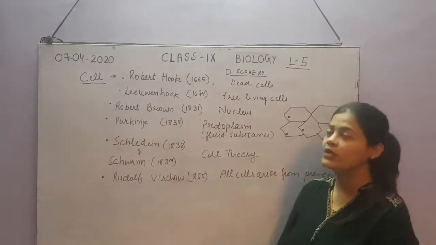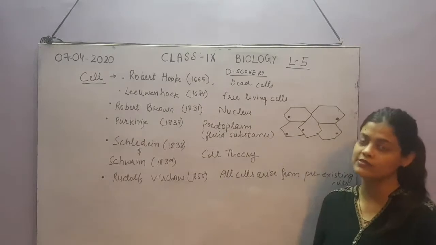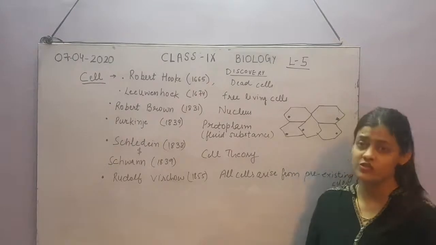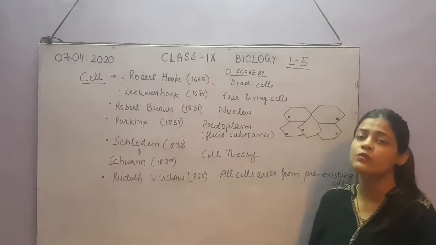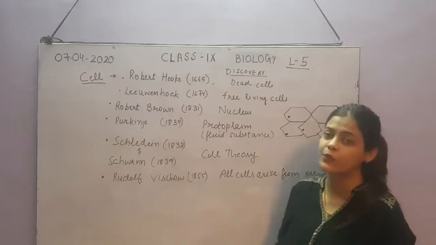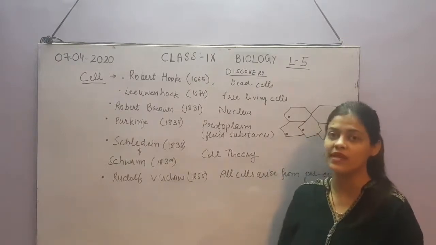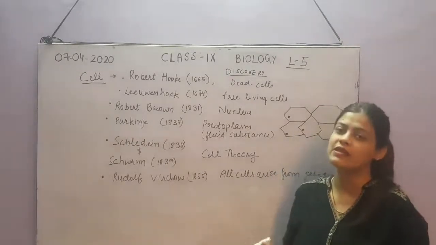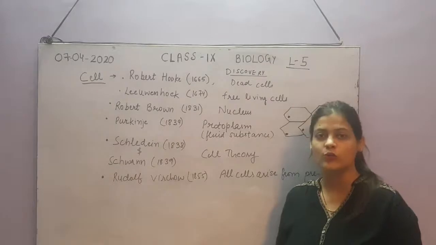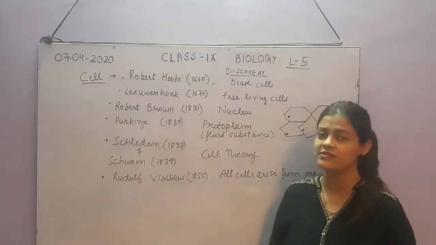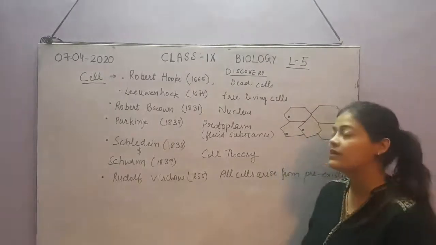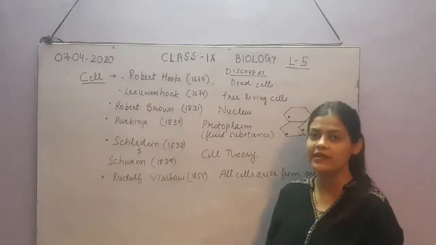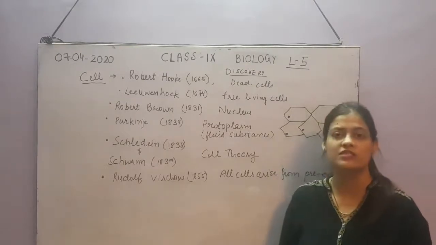Next scientist is Robert Brown. He discovered the nucleus. As you might know about the structure of a cell, just an overview of the components: the cell has a cell membrane, a plant cell has a cell wall around the cell membrane, in the center there is a nucleus, and cell organelles are embedded in the cytoplasm. We discussed these small things in the previous class, but in this chapter we will study the details of each component, its functions and everything.